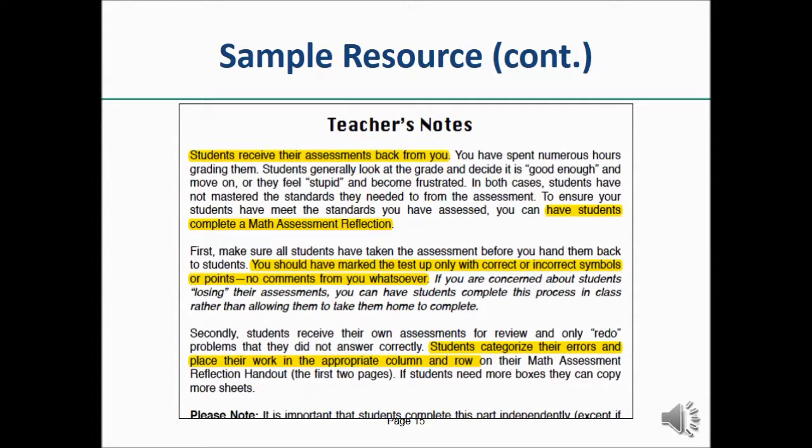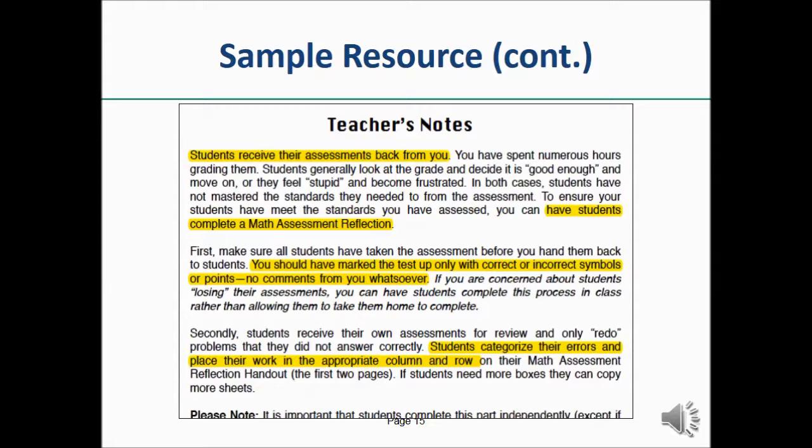Let's look at the teacher's notes first. The teacher's notes provide a summary of how teachers and students can use this resource to review, evaluate, and analyze student test results. Note that the resource suggests this as a post-assessment activity, but think about how an educator makes this work as a continued, deliberate process of informing instruction.